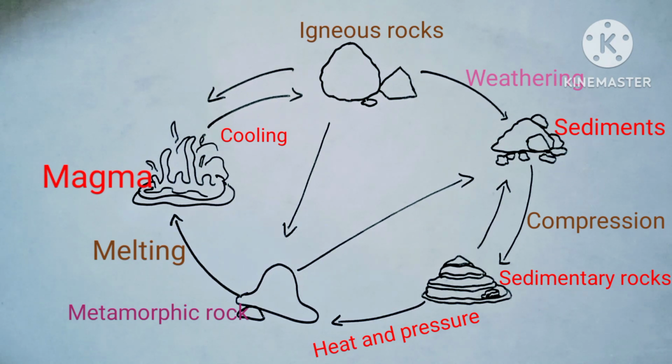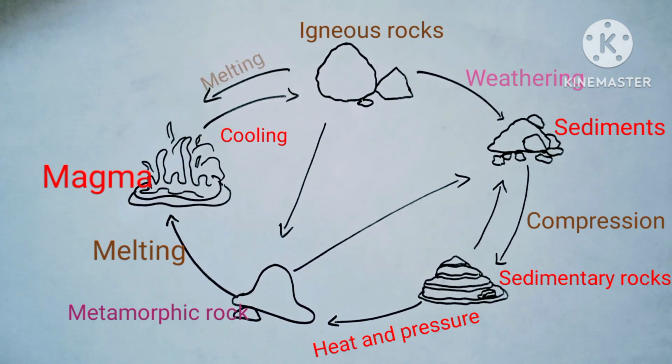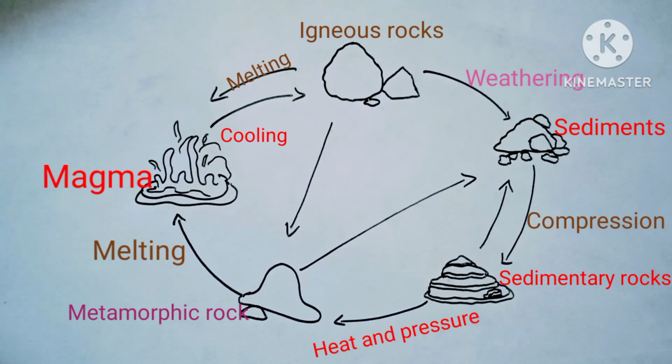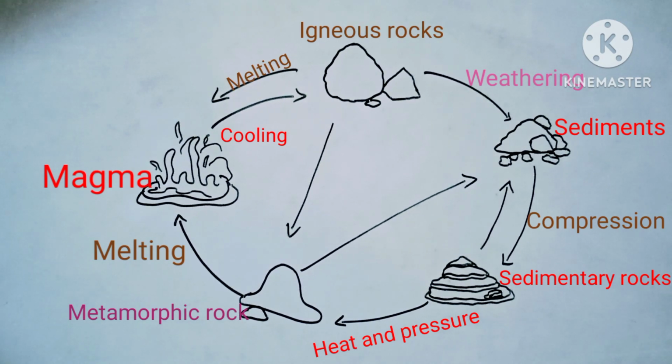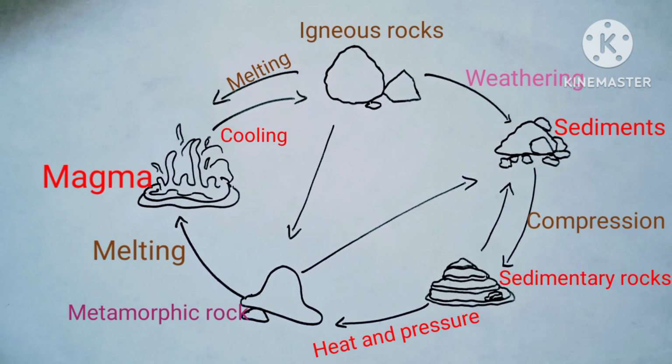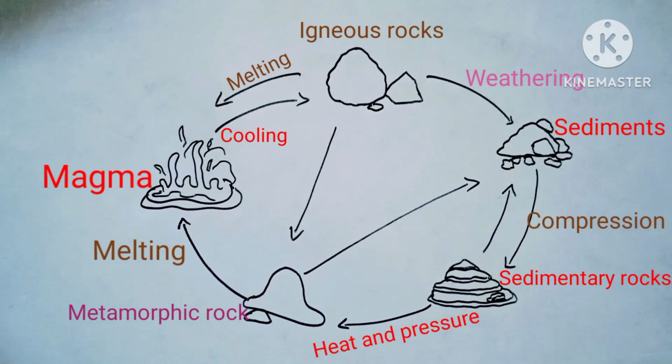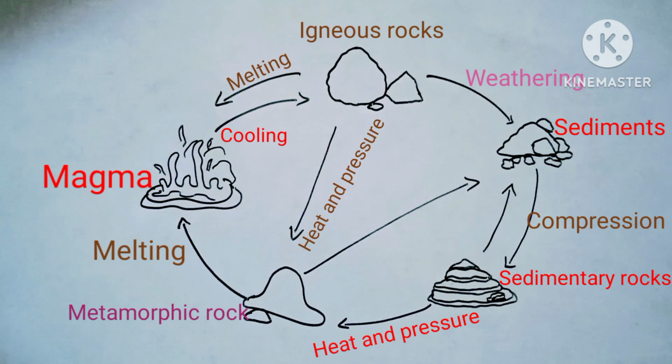There is a repetition of the cycle again and again from magma to metamorphic rocks. The cycles are repeating. In some cases of the rock cycle, these rocks skip steps to convert into other rocks. We can take the example of igneous rocks under the earth, which can directly become metamorphic rocks due to the heat and pressure present under the earth.